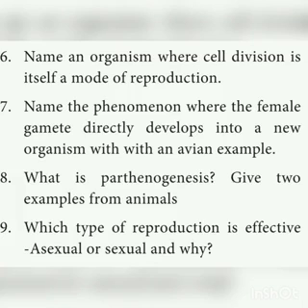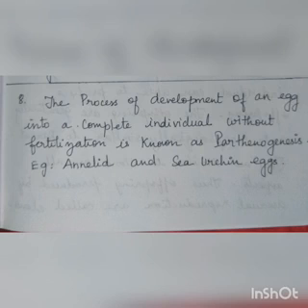Eighth one, what is parthenogenesis? Give 2 examples from animals. The process of development of an egg into a complete individual without fertilization is called parthenogenesis. Fertilization means the egg does not fuse with the male gamete. Examples: annelid and sea urchin eggs.